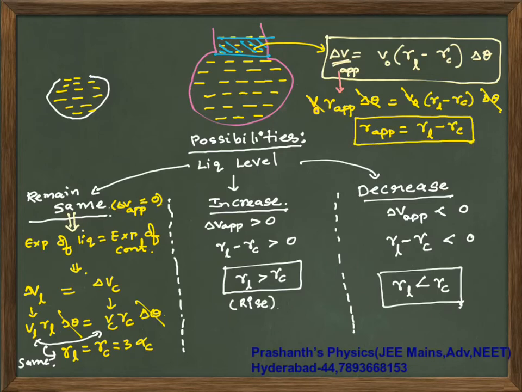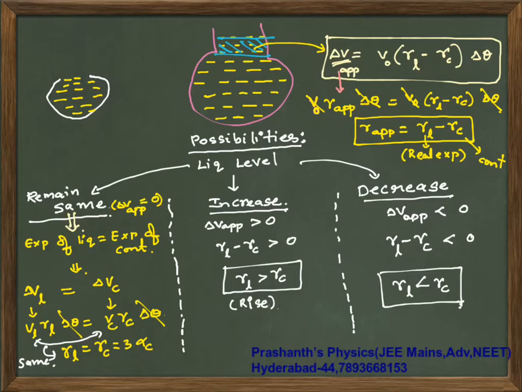Your apparent expansion is gamma of liquid minus gamma of container. So this is your real expansion, the gamma of liquid, and gamma apparent is how much expansion is appearing to you. And this is your container. So gamma apparent is gamma of liquid minus gamma of container, right? So this is what you have. Okay, all right. Hope you have understood it and copied it. Take a screenshot of this.